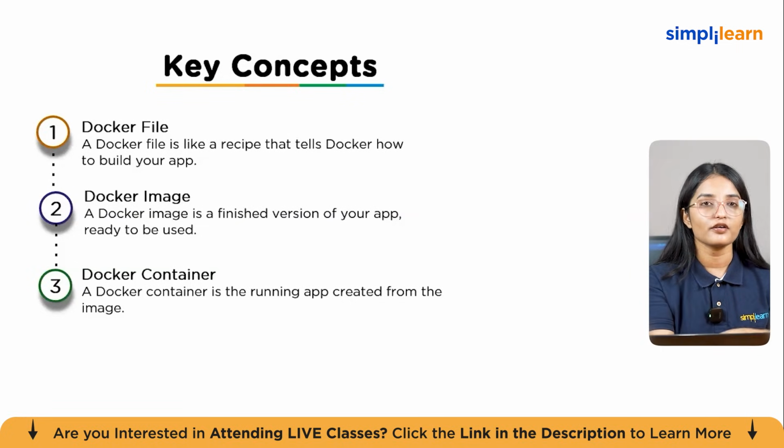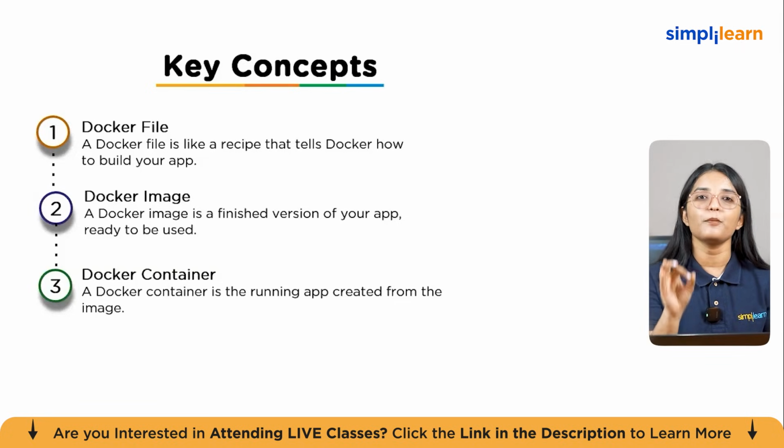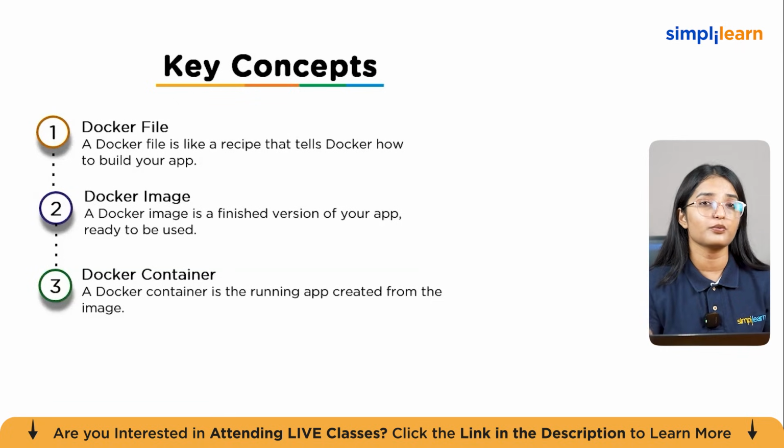Then you've got the Docker image. Once Docker has followed the recipe, that is the Dockerfile, it creates a Docker image. This is like a finished product, a packaged version of your app ready to be used. A Docker image is a snapshot of everything your app needs to run, and it's portable. You can use it to create multiple containers or share it with others.